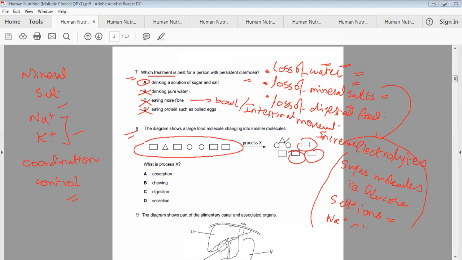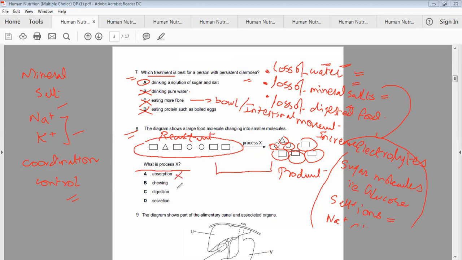Okay, these small molecules, their bonds have broken. Now they are termed as another product. These are the reactants, suppose, and this one is the product. They are asking, what is this whole process? What is the process X?